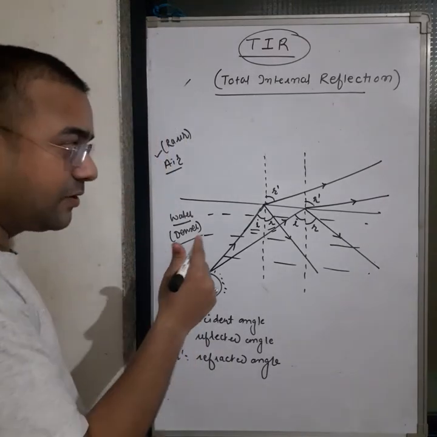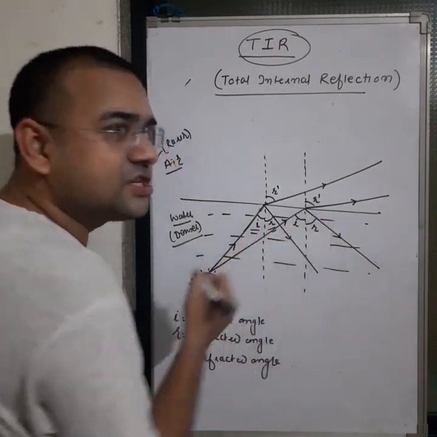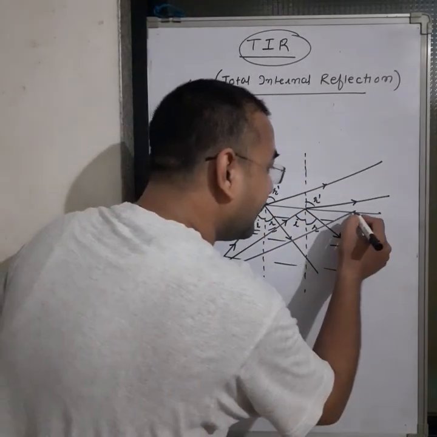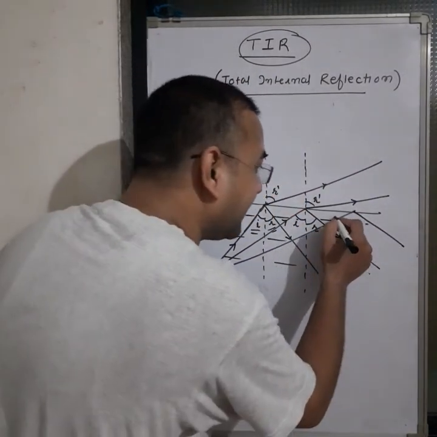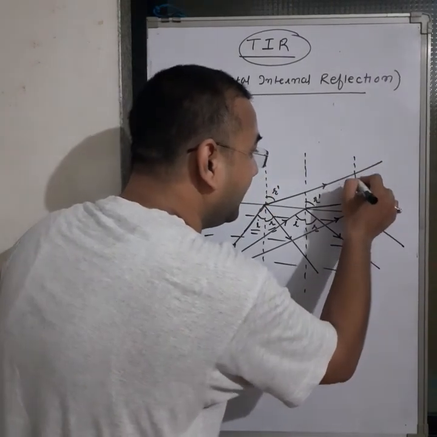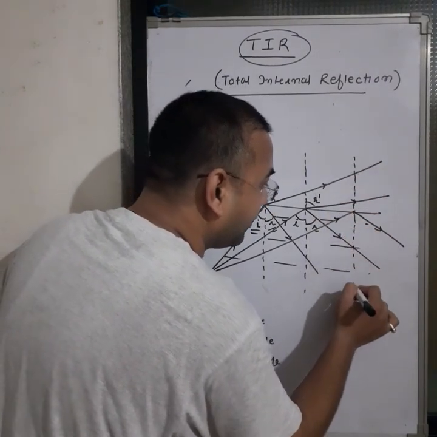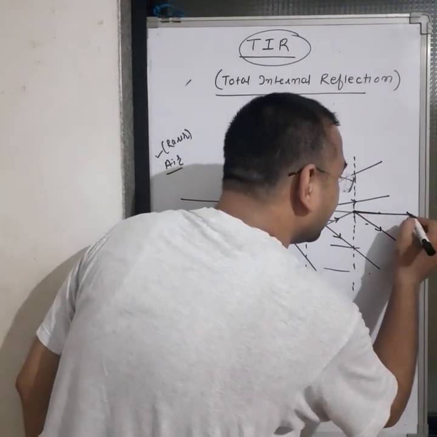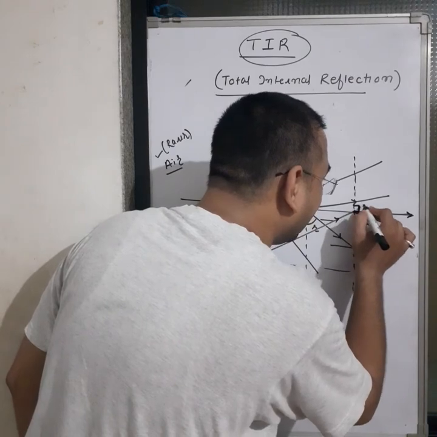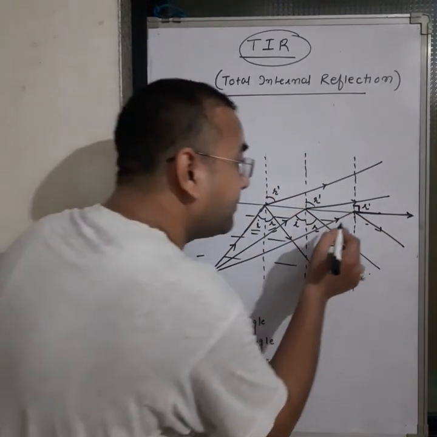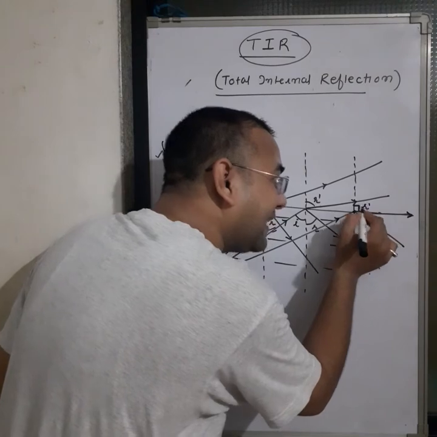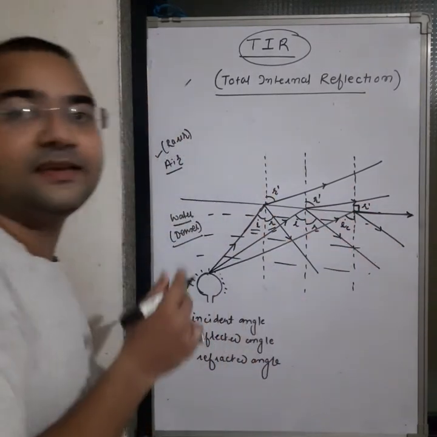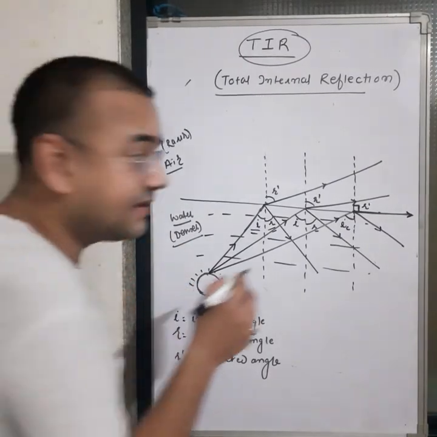If we talk about the next one, again I change the incident angle, then now the incident angle like this, it will be reflected here. If we talk again about the normal, then this ray, this 90 degrees is your R dash. So when your refracted angle is 90 degrees, at that time the incident angle is known as the critical angle.